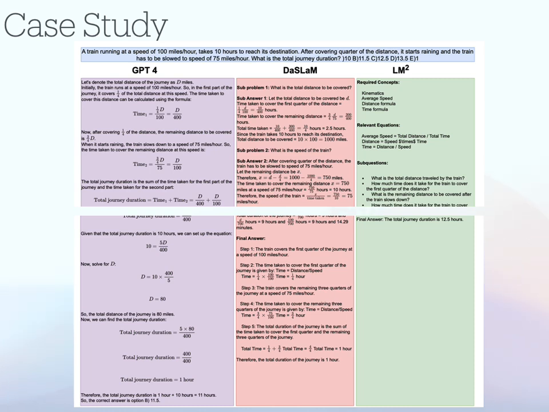To further understand the nuances of LM2, we perform an analysis of the generated output on examples from the MATH dataset. We can see that GPT-4 makes an incorrect interpretation of the question itself, whereas the sub-questions produced by DaSLaM do not adhere to the order of reasoning required to solve the problem and generate redundant questions. With LM2, we observe a much more well-defined, crisp line of questioning by the decomposer model. The solver model is able to reach the correct answer option without regenerating the same information or drawing incorrect sub-answers.